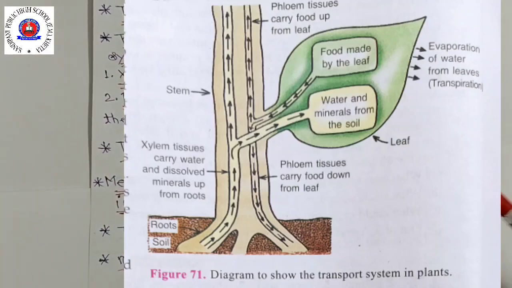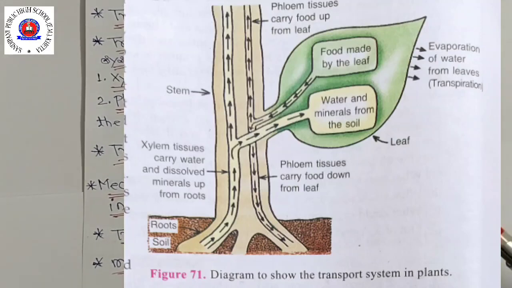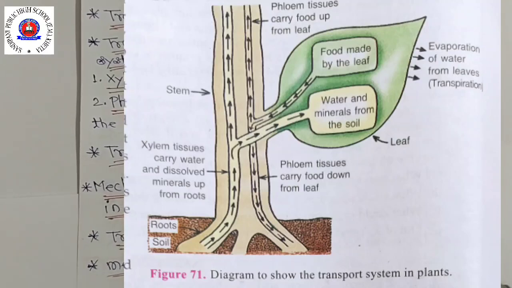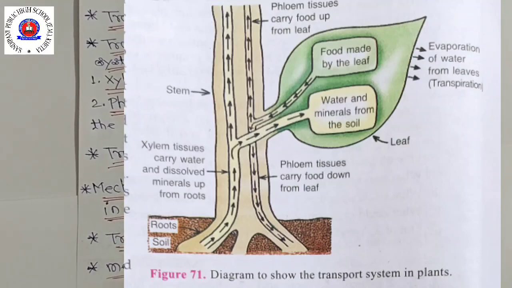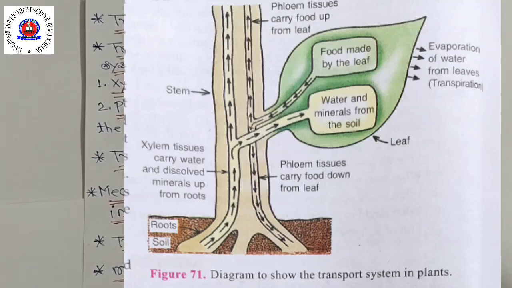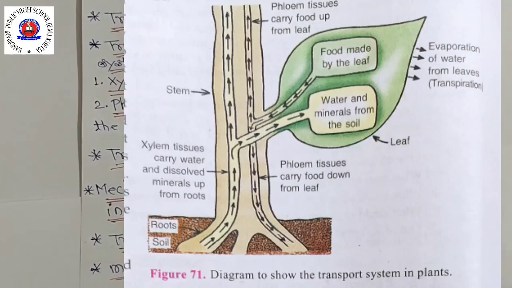Mechanism of transport of water and minerals in plants. So what is the mechanism? The plants take in water containing dissolved minerals from the soil through their roots. This water containing minerals, called xylem sap, is carried by the xylem vessels to all the parts of the plant. This happens because the roots of a plant have hair called root hair. The function of root hair is to absorb water and minerals from the soil.